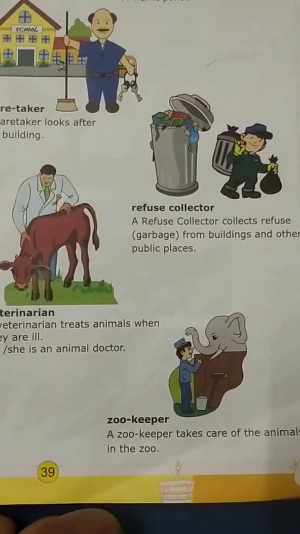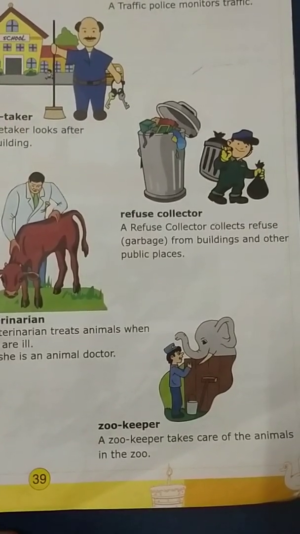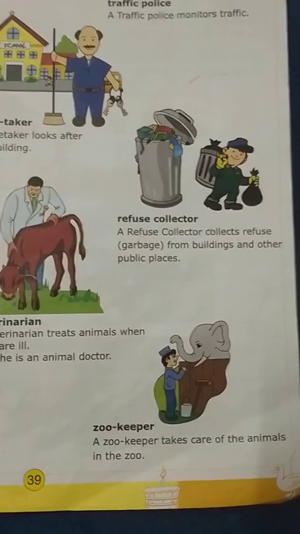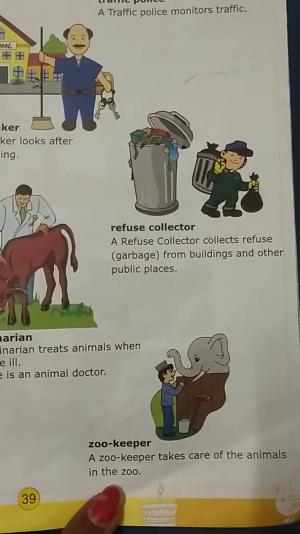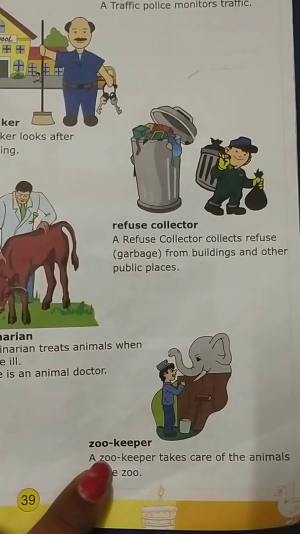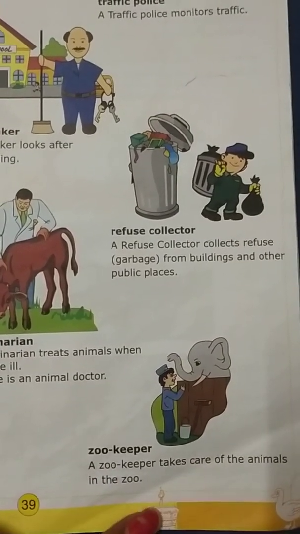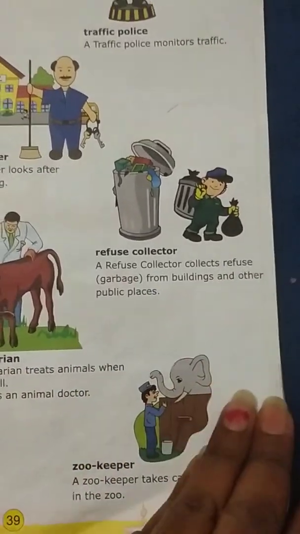And if it needs water, they'll keep water. If it is empty, they'll keep the next water bottle. And whatever is necessary for animals, time to time they will look after. So they are called zookeepers. Okay, without them animals will die. So we call them zookeepers.